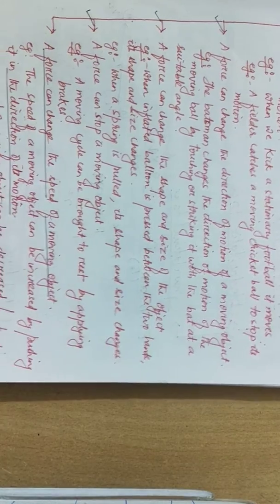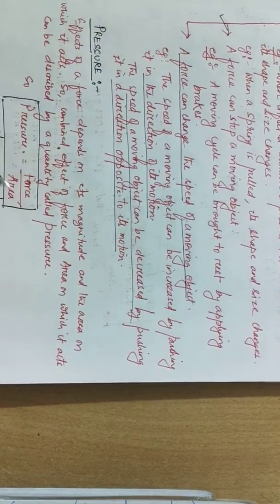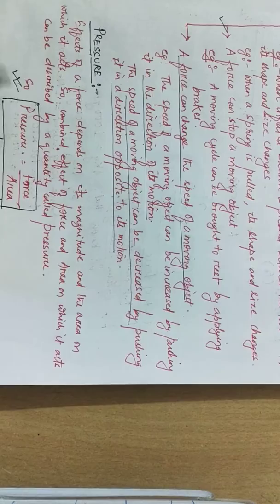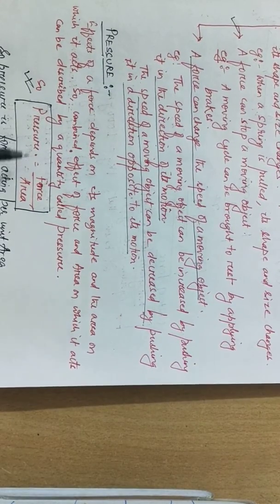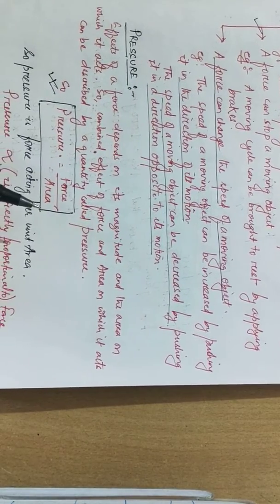The formula of pressure is force upon area. As you can see here, the formula of pressure is force upon area, pressure = force / area. So we can say from this formula, pressure is the force acting per unit area. This is the simplest definition of pressure which we can write. Pressure is the force acting per unit area.